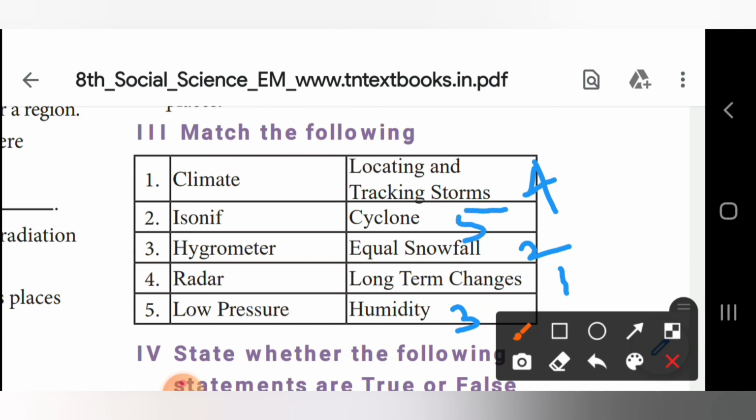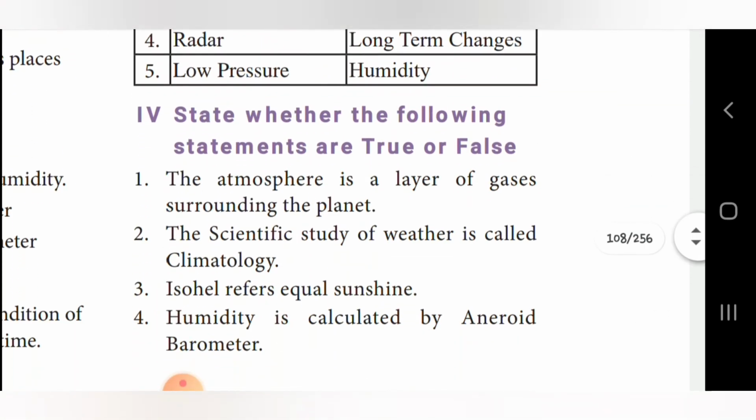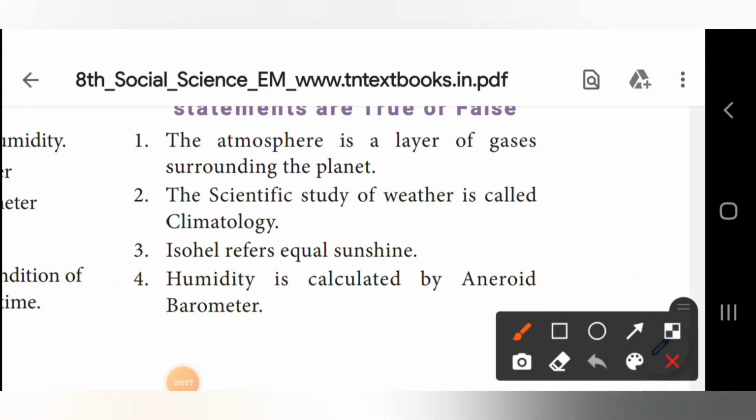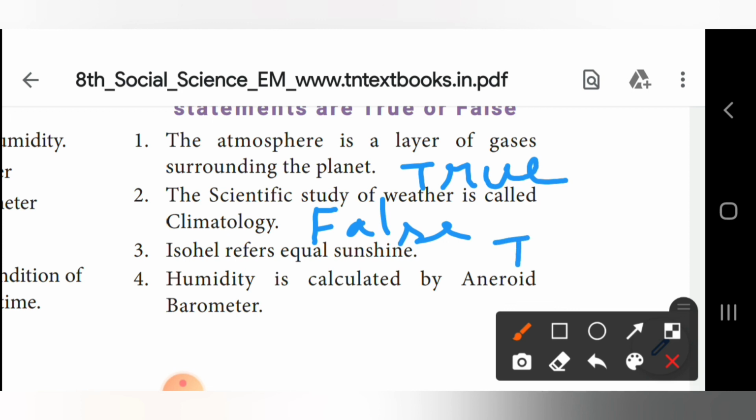Okay. Next we'll see true or false. State whether the following statements are true or false. The atmosphere is a layer of gases surrounding the planet. Answer is true. Second one, the scientific study of weather is called climatology. Answer is false. What is the answer? It is meteorology. We studied, right? Okay. False is the answer. Third one, isohel refers equal sunshine. Answer is true.